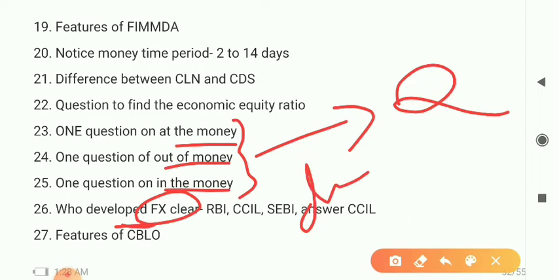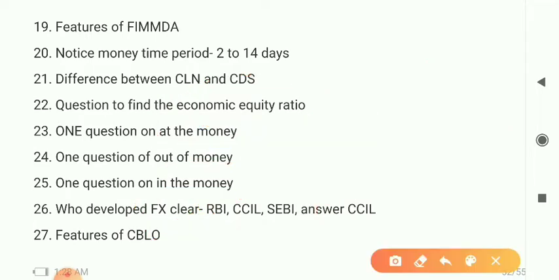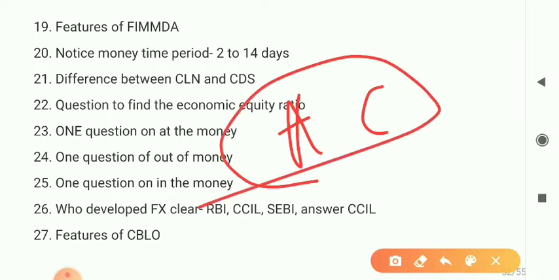The next one is the economic equity ratio, which is already done. On FX clearing, who developed the FX clearing? RBI, CCIL, SEBI. The answer is CCIL. Who is the FX clearing? That is CCIL. Features of CVLO you can refer to. See theoretical questions as we have discussed, some more theoretical and C module will cover, so you can easily clear the BFM, right?